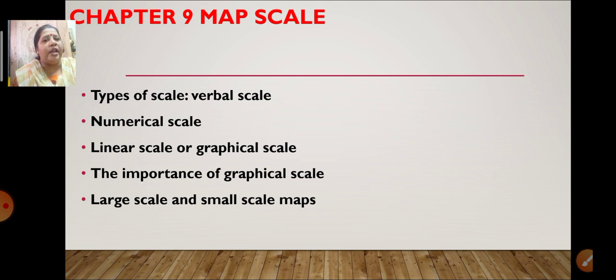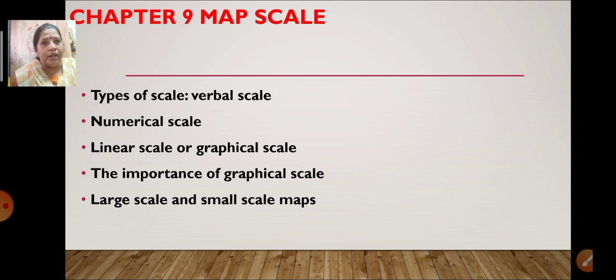Then what is linear scale? When on the map the distance is shown in a graphical way, that is called linear scale or graphical scale. Then we have also learned about the importance of graphical scale. Why is graphical scale so much more important than the other two scales? Do you all remember why it is so important?